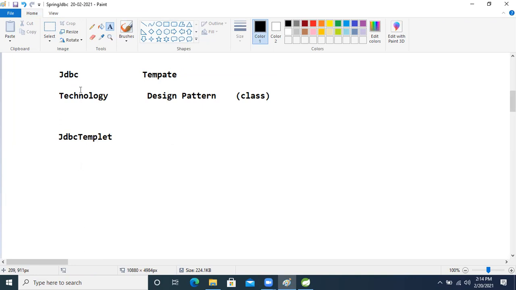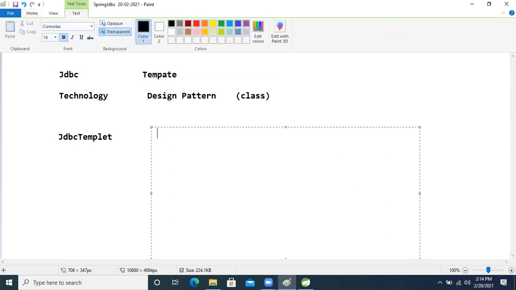So in that, what's happening is using JDBC template. Using JDBC template, what operation can we perform? What kind of operation don't we need to write again and again? Okay, now let's understand. First, what we are doing in normal JDBC is loading the driver class, with Class.forName, right? Next step, creating the connection.